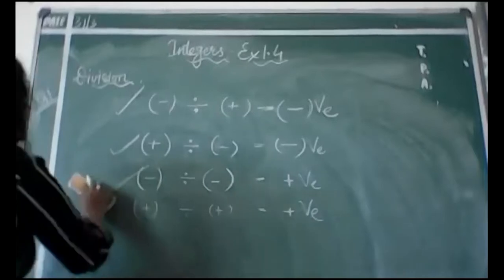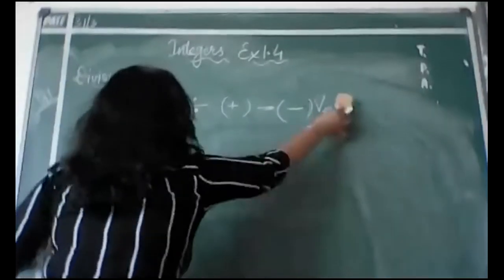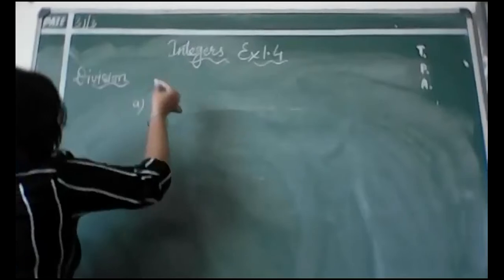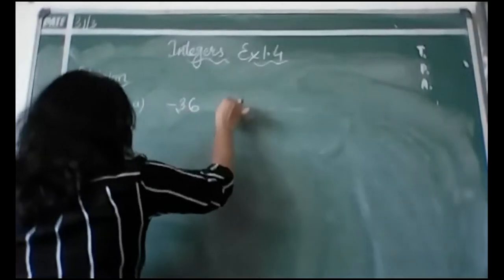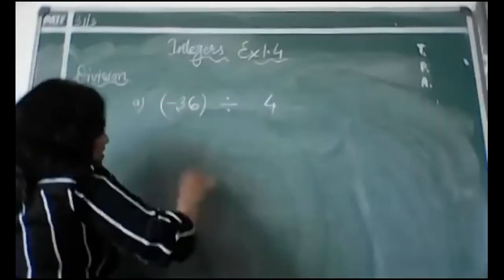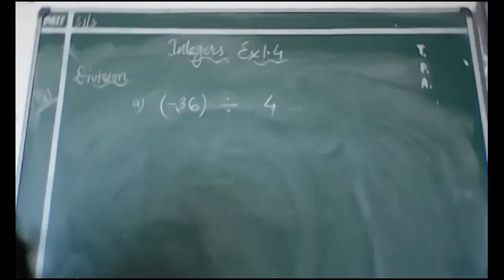Okay, so let's begin with one question related to it first, and then I will discuss some more questions which I will give to you first, and then I will solve. Suppose the first question which I am giving you, which is again divide only. Suppose the question is minus 36 divided by 4. Now you can see, if it is minus 36 and this is 4, first you think that you don't have division.